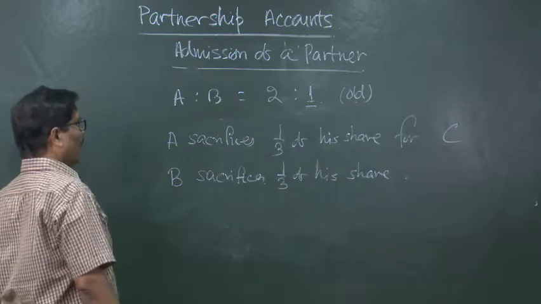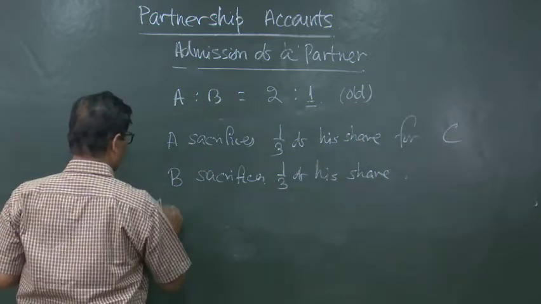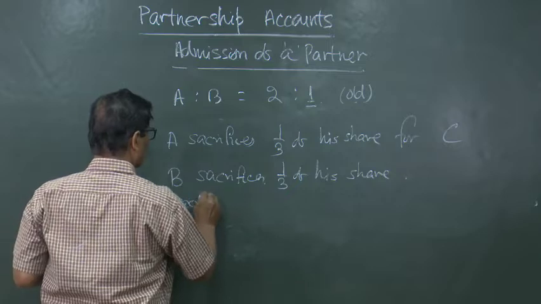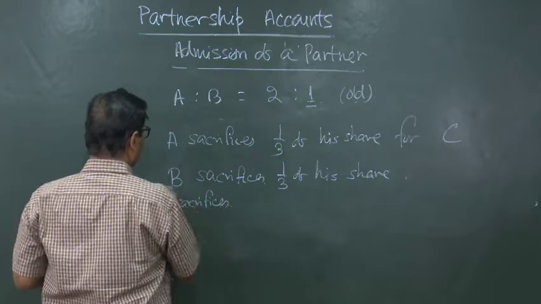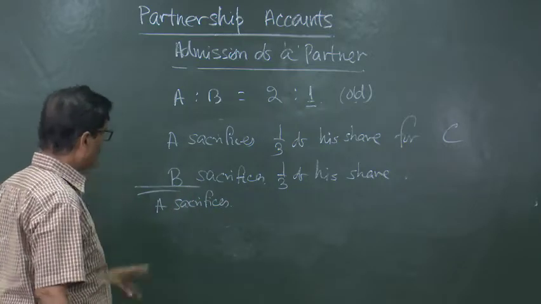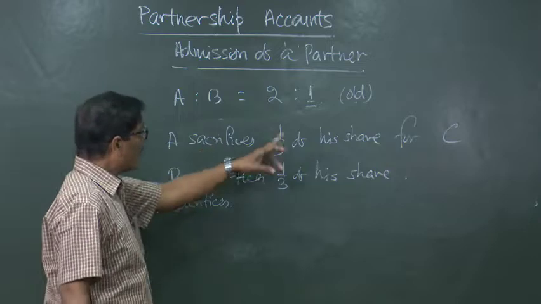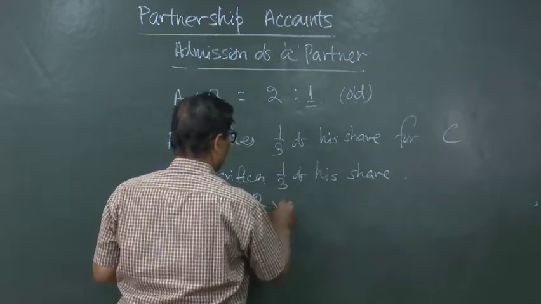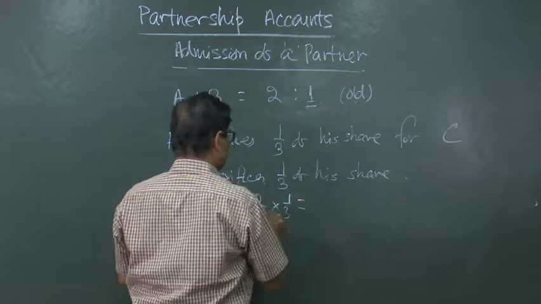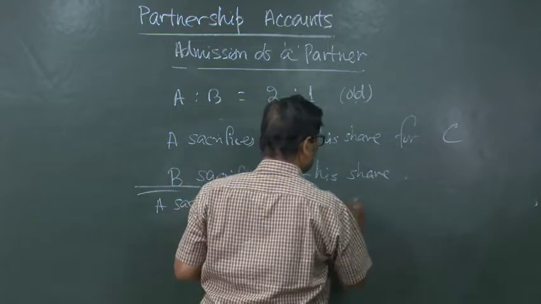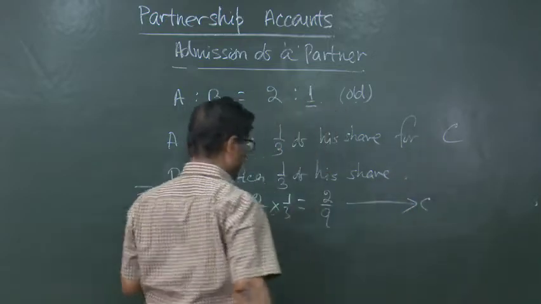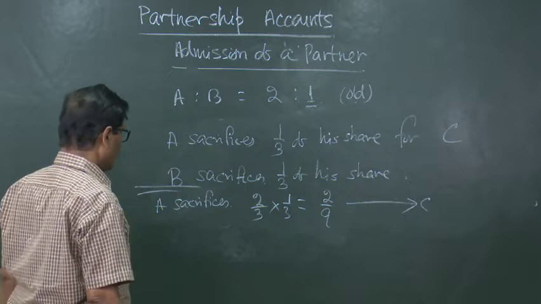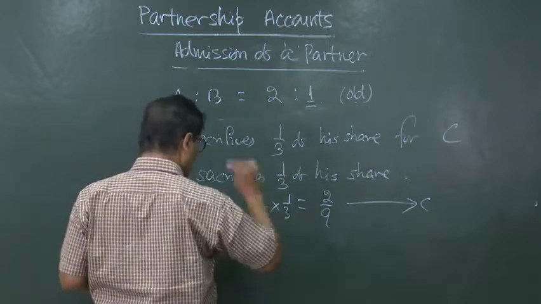Now, how much does A sacrifice? This is the question we are going to solve. A sacrifices 1/3 of his share, which was 2/3, so 2/3 multiplied by 1/3 is 2/9. This he gives to C. Then what is the remaining share with him? We will calculate.